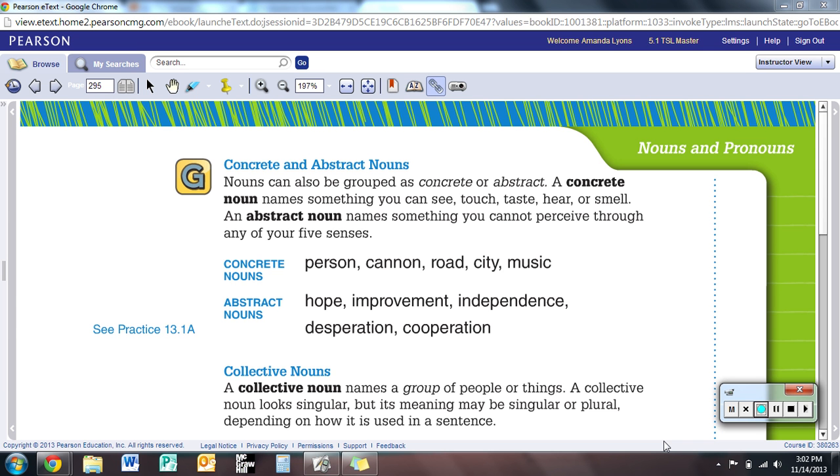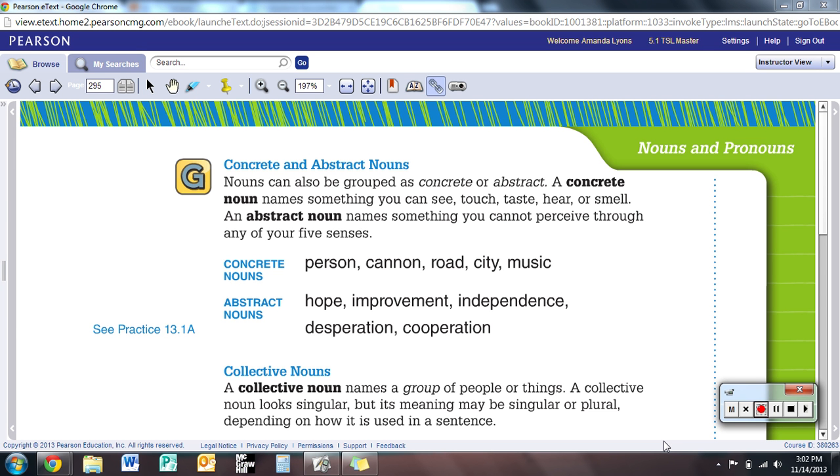So on page 295, we're going to get started with the difference between concrete and abstract nouns. You can see in the text that a concrete noun names something that you can use your five senses to realize that it's there. It's something that you can see, touch, taste, hear, or smell.